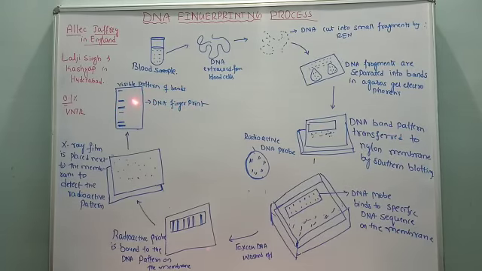This is how we compare the suspected person's DNA with the DNA obtained in a biological sample at the crime spot. If similar bands are obtained, then the suspected person is the criminal and will be captured. So this is all about DNA fingerprinting technology, or the steps involved in DNA fingerprinting.